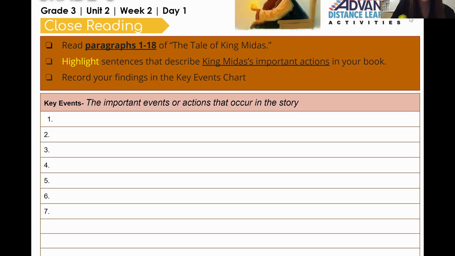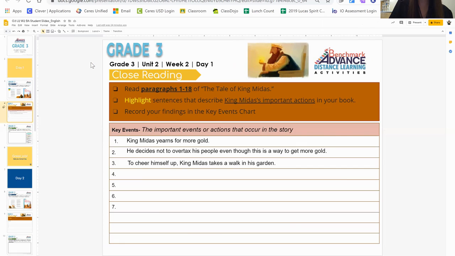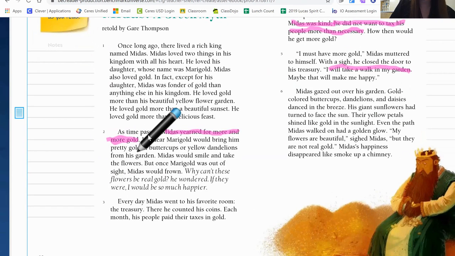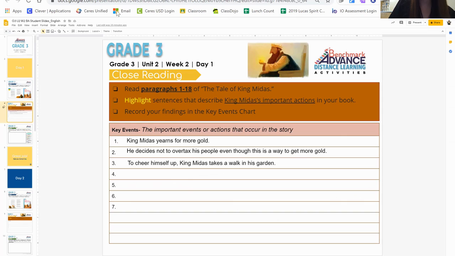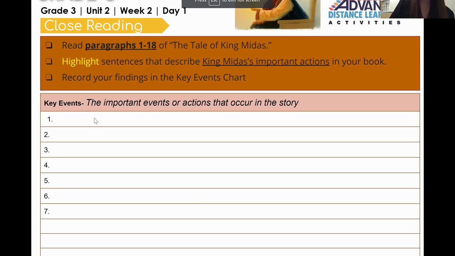Okay, so now that we have read paragraphs 1 through 18 of the Tale of King Midas, and we have highlighted sentences that describe King Midas's important actions in our book, it is now time to record our findings in the key events chart. So here is my key events chart, and I will just write them in sequential order. So the first thing I highlighted, if I go back to my book, the first important action, is Midas yearned for more and more gold. So then I will go back to my key events chart and type it in the space for number 1.